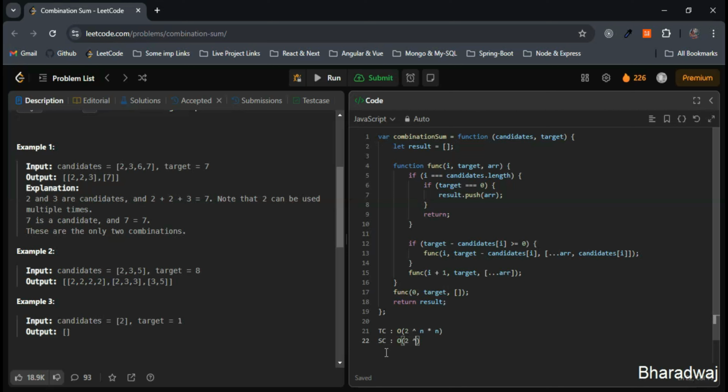So the space complexity would be 2 to the power of n into n.